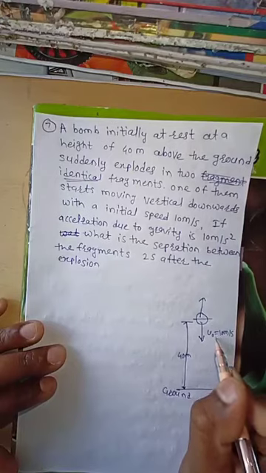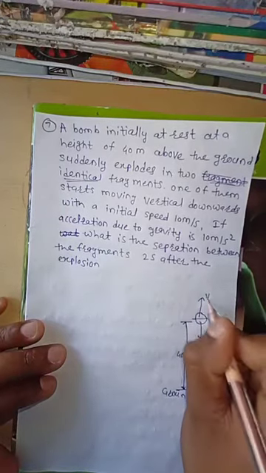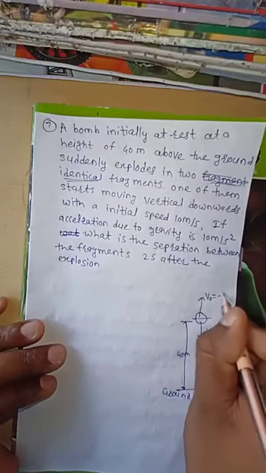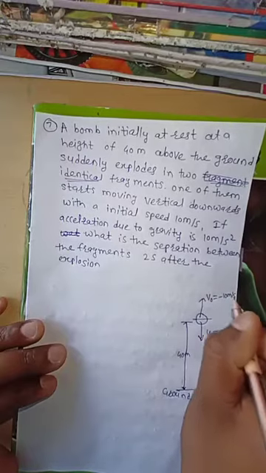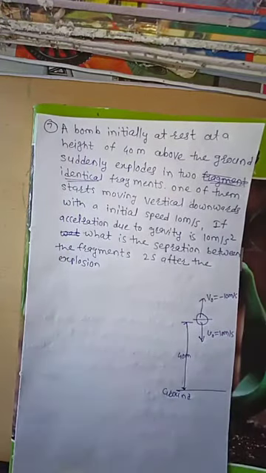If you take downward as the positive velocity, then the second fragment's initial velocity is negative, minus 10 meter per second.